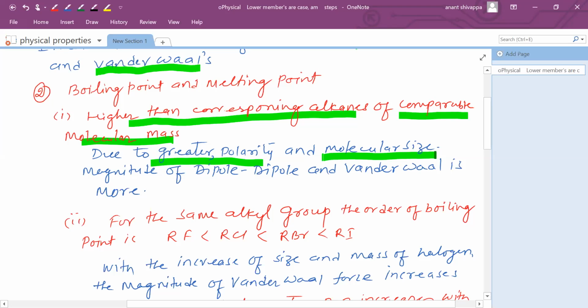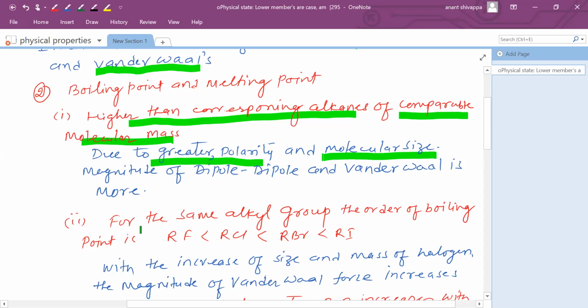You can say molecular mass also, because the mass of halogen is more than hydrogen or carbon. So therefore, due to greater polarity, the magnitude of dipole-dipole or van der Waals force is more. If the magnitude is more, it means the molecules remain closer, and that is reflected in their properties.